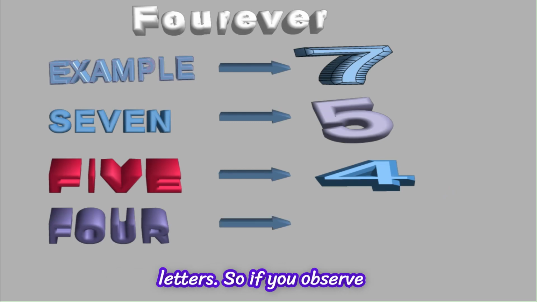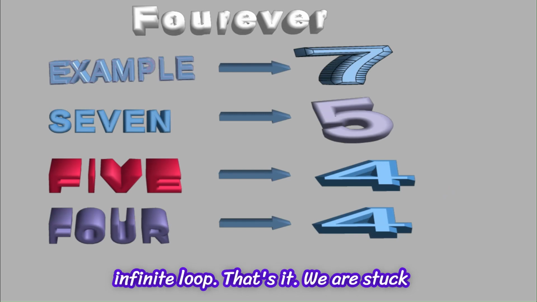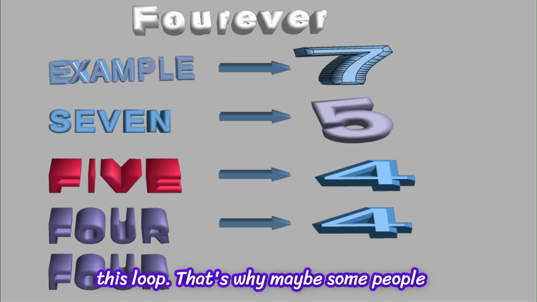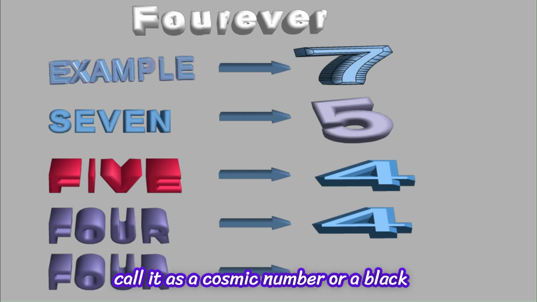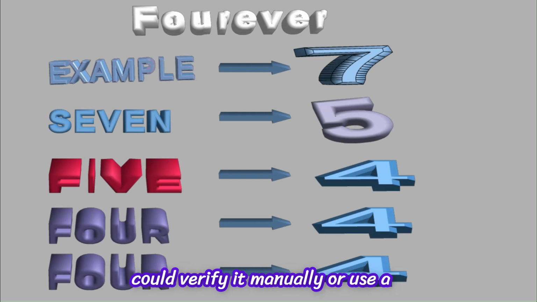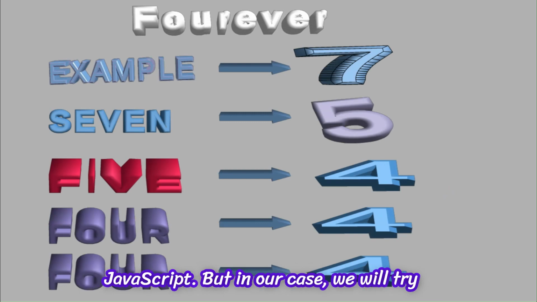So if you observe, once we hit number 4, we get into an infinite loop. That's it. We are stuck with number 4. We cannot get out of this loop. That's why maybe some people call it a cosmic number or a black hole number. To test this concept, one could verify it manually or use a programming language like Python, Java, or JavaScript.